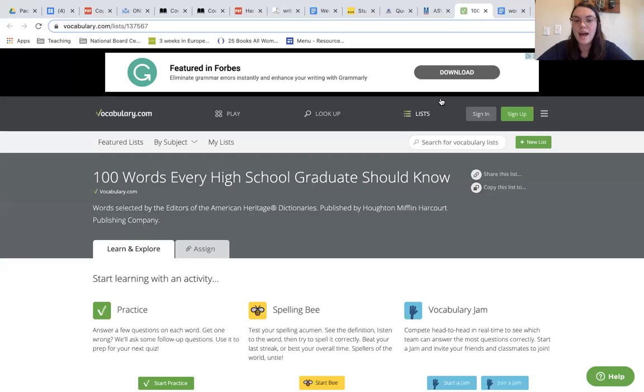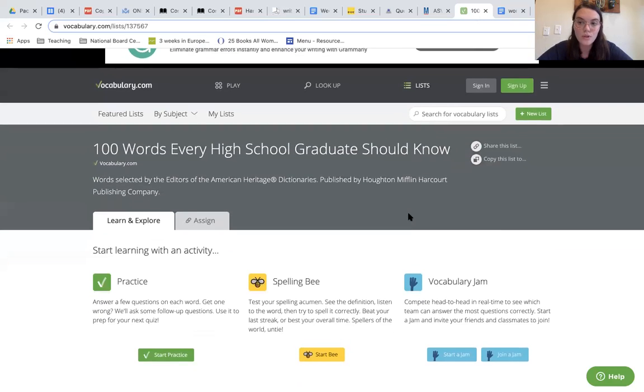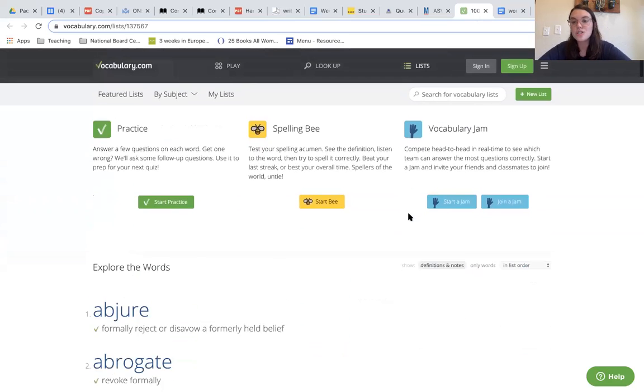You also can look at 100 different words every high school graduate should know. Again, this should just be a continuation from the previous week. Please don't try to memorize all 100 words in a week. Just choose a few that you haven't had exposure to and really try to practice developing them into your regularly used vocabulary.